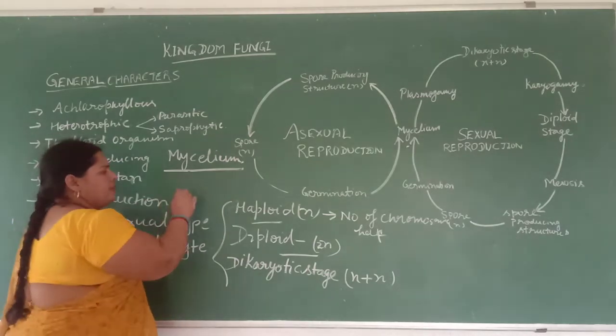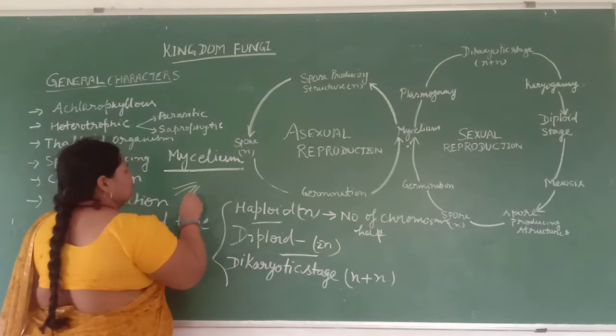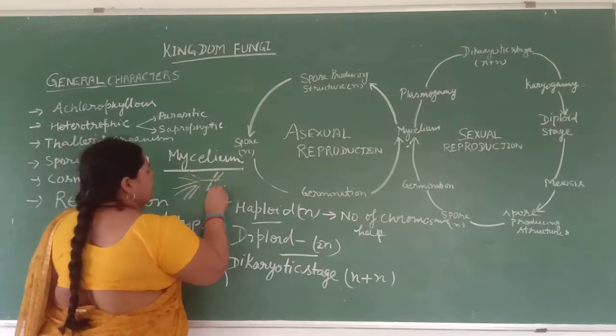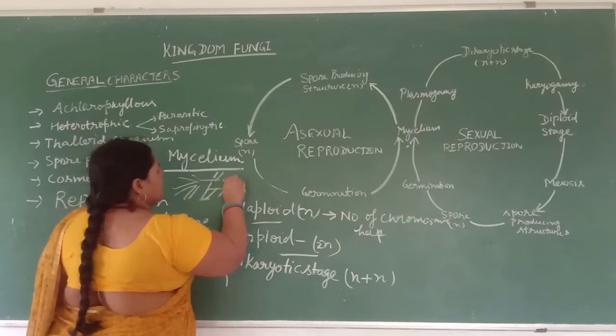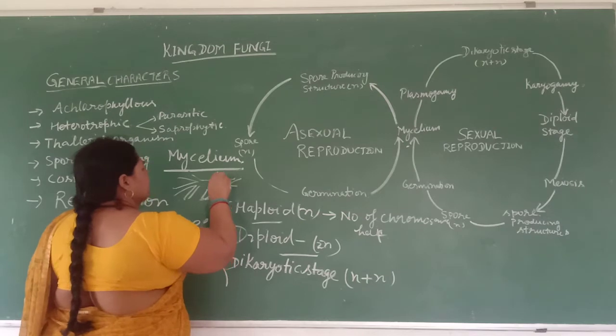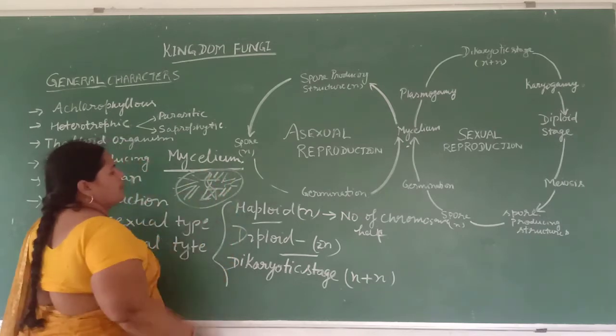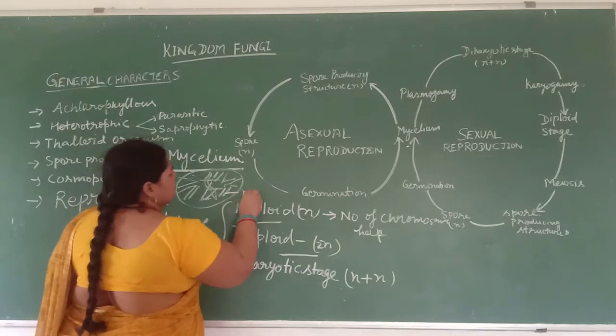A large amount of hyphae together make the mycelium. This is the structure of mycelium, and one is the hyphae.